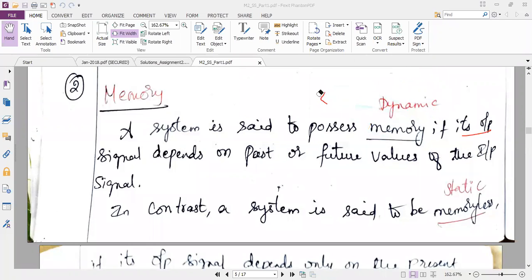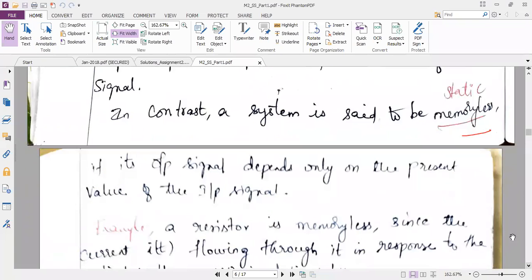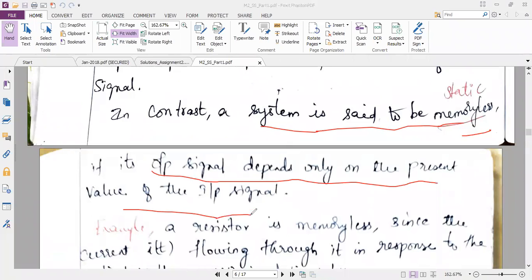So we have introduced 2 words now under this topic. One is memory, another one is dynamic. All the memory systems are dynamic systems. Memory means it should remember the past value and it should predict the future values of the input signal. Opposite to this is a memoryless system. I can say the system is said to be a memoryless system if its output depends only on the present value of the input signal. So the output is produced only based upon the present value of the input, then the system is said to be memoryless. All memoryless systems can be called static systems.